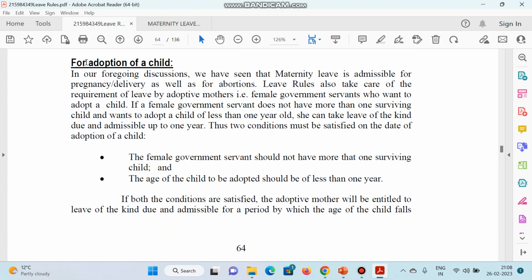And in case of adoption of a child, yes, maternity leave is admissible. So leave will also take care of the requirement of leave by adoptive mothers, that is, the female government servant who wants to adopt a child. If a female government servant does not have more than one surviving child and she wants to adopt a child of less than 1 year old, this is very important, she can take leave of this kind, and it is admissible up to the year.